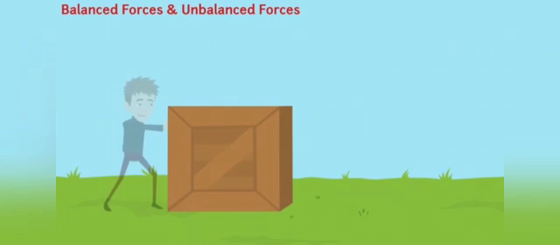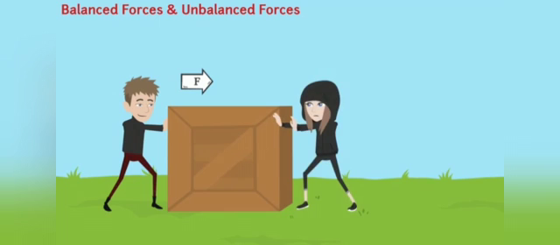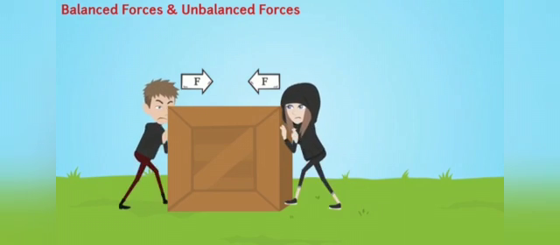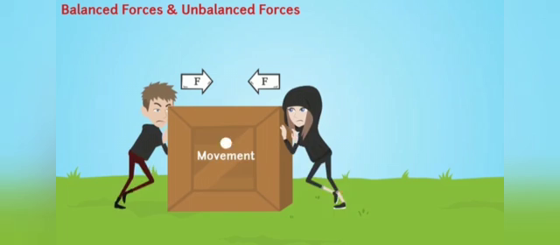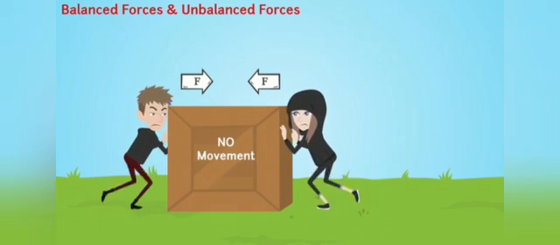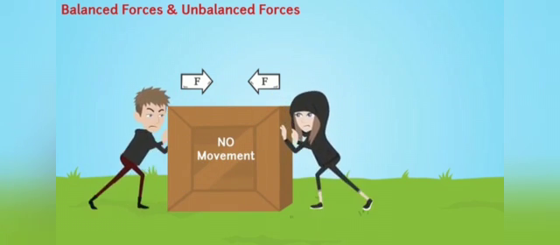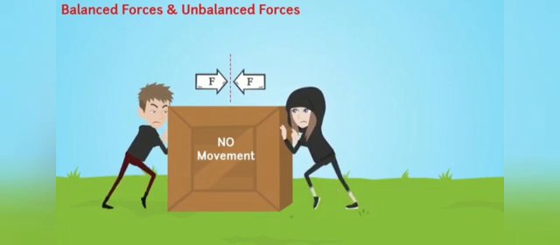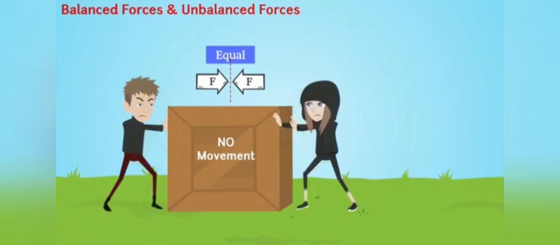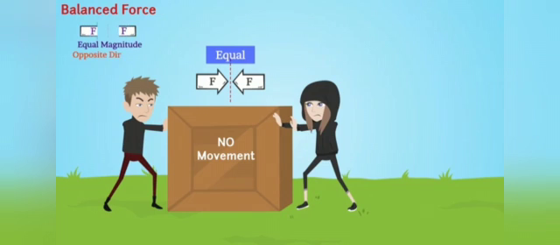Let's say John pushes a box from one side with force F, and at the same time Daisy pushes the same box from the opposite side with the same force F. Will this box move? No, the box will not change its position. This is because forces on both the sides are equal. Such a force is called balanced force. You can define it as forces of equal magnitude applied in opposite directions.